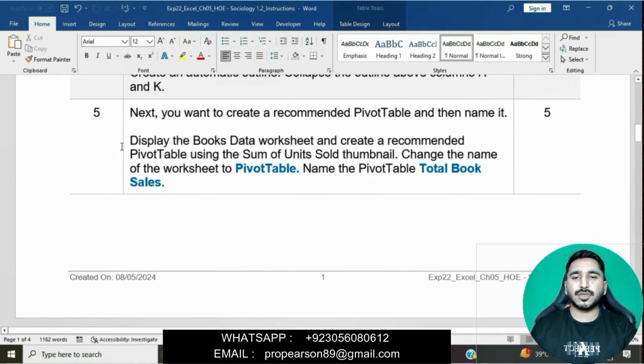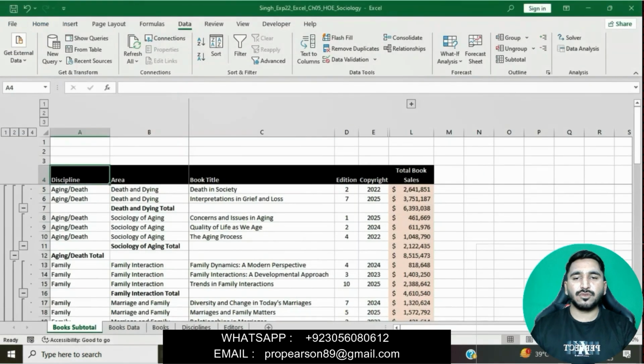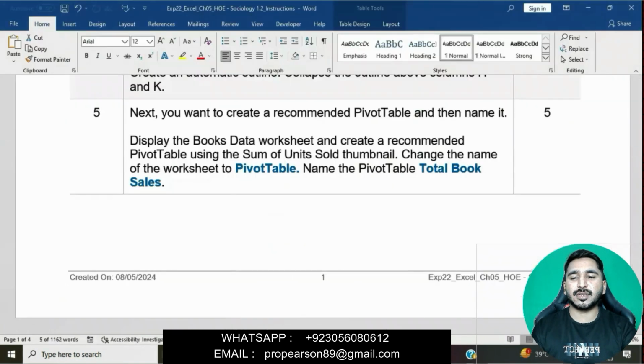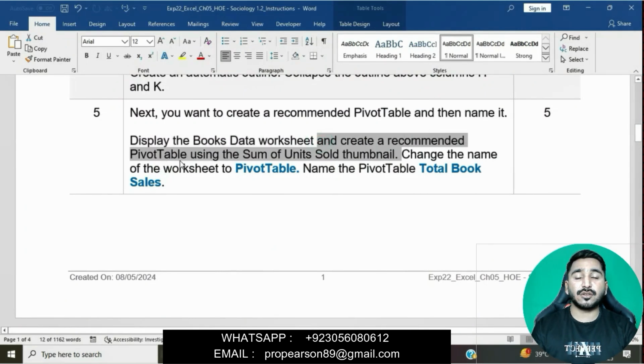Okay, now moving on to question number 5. Display the book's data worksheet and create a recommended pivot table using the sum of unit sources thumbnail. First we will go to the book data worksheet and then create a blank pivot table. Create a recommended pivot table using the sum of unit sources thumbnail.